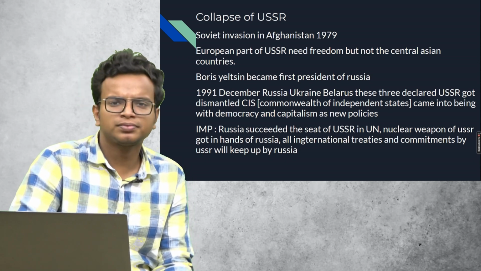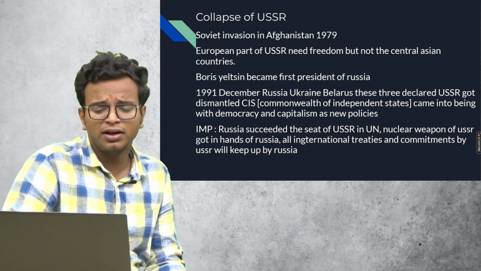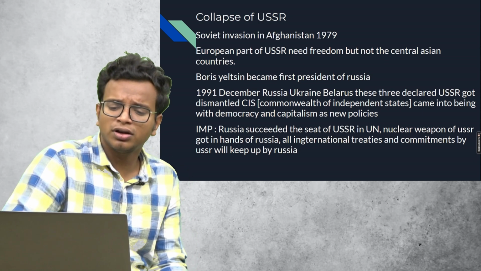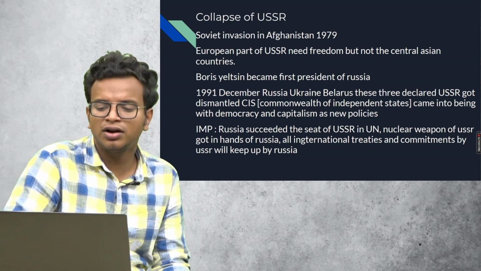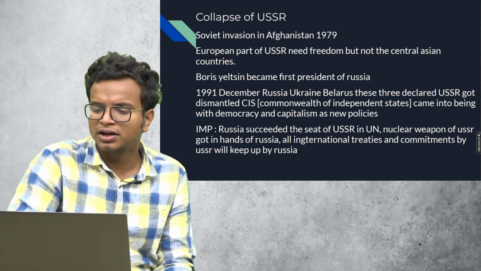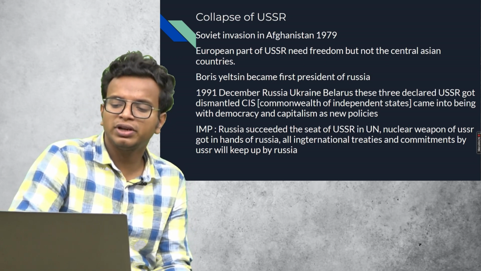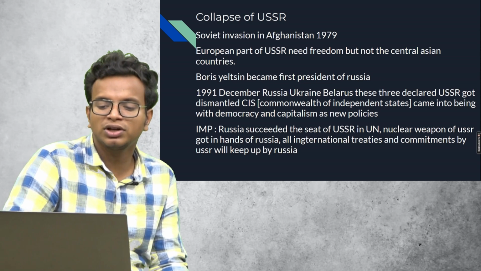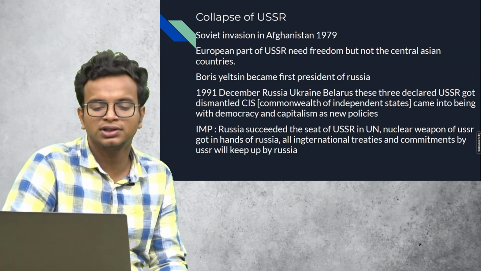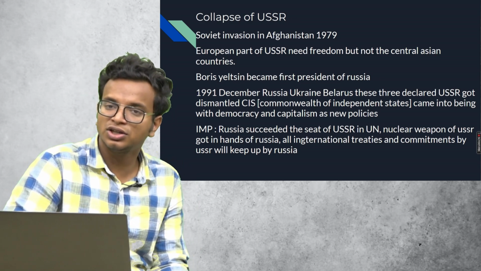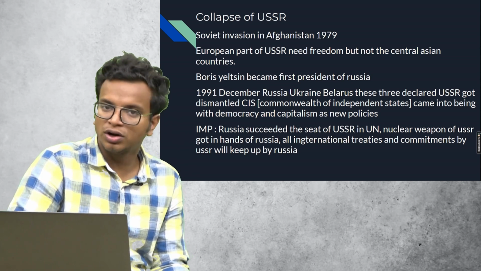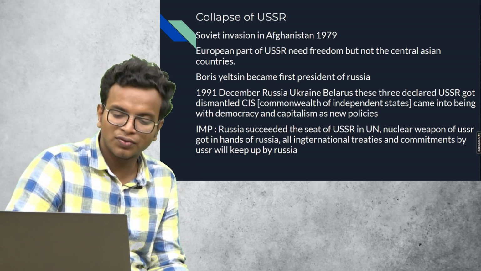Boris Yeltsin became the first president of Russia, and in December 1991, Russia, Ukraine and Belarus, these three, declared that the USSR was dismantled, and the Commonwealth of Independent States came into being with democracy and capitalism as new policies. Russia succeeded the seat of the USSR in the UN. The nuclear weapons of the USSR went into the hands of Russia.